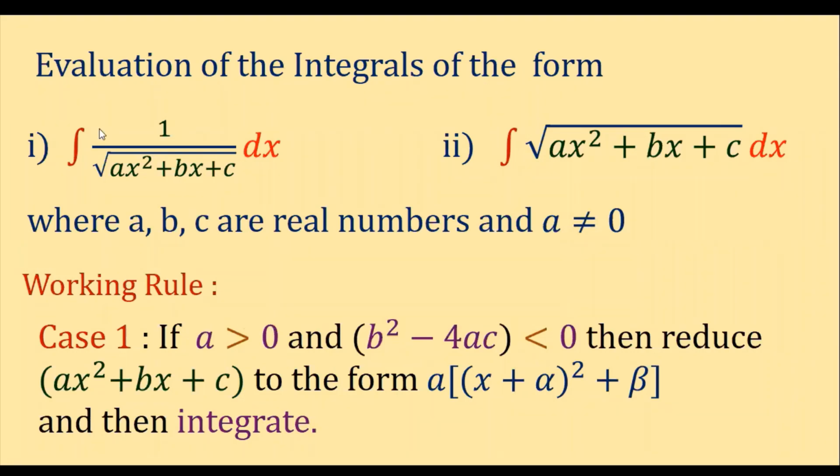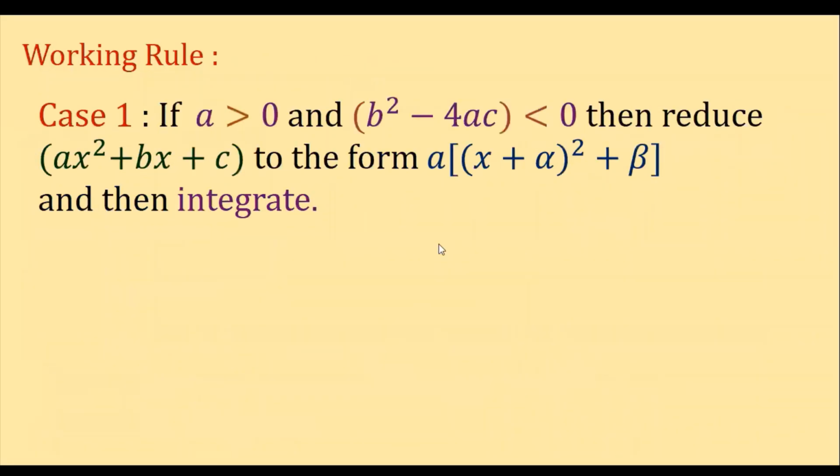Okay, means what here? The term a means what? X square coefficient, and b square minus 4ac is what? This is a determinant. Do you remember the quadratic equations chapter? Yes. So in that, these two should be verified. If it is so, then the quadratic term should be reduced to this form, and then the integration should be done. Clear? And next one is what? This is case 1, already we discussed.